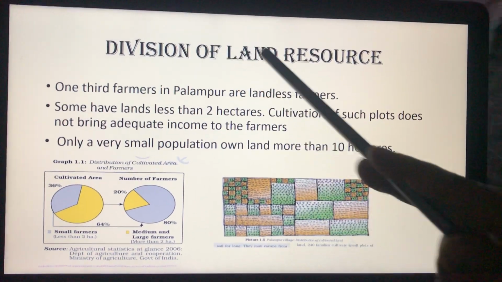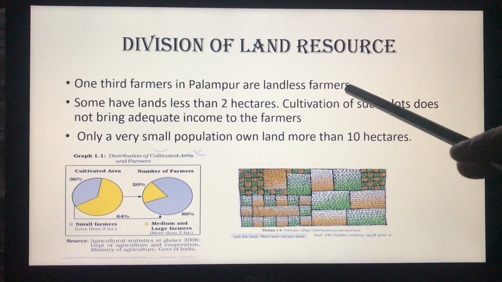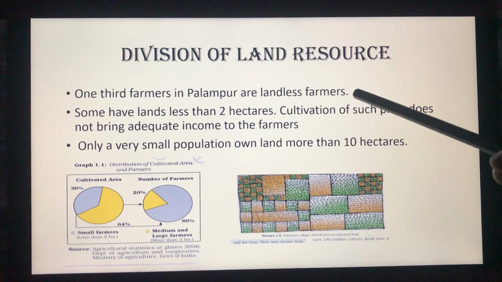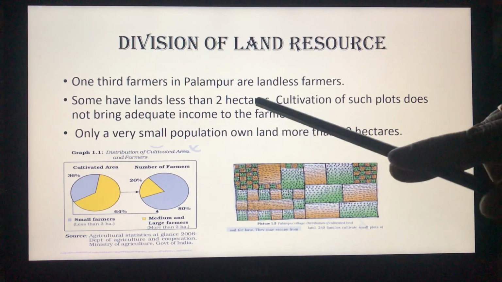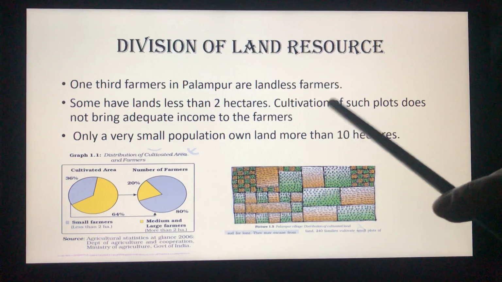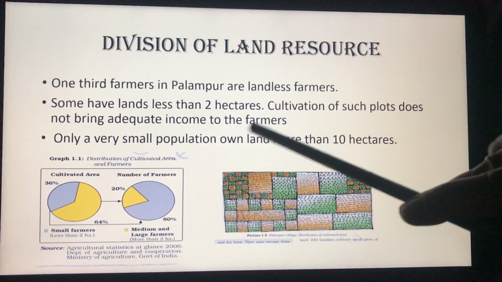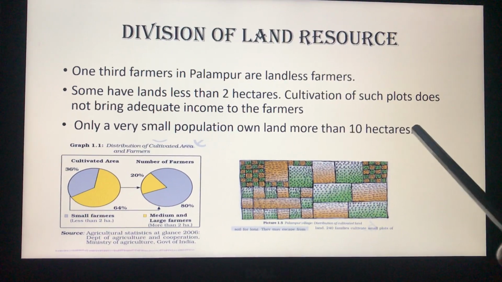The next slide is division of land resource. One-third of the farmers in Palampur are landless farmers. Landless farmers are those who do not have any land of their own, so they work on others' fields. Some of the farmers have land which is less than 2 hectares, but such a small plot of land does not bring adequate income to the farmers. And only a very small population own land which is more than 10 hectares.